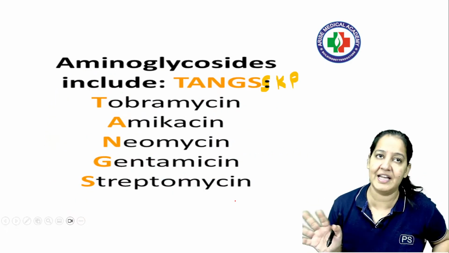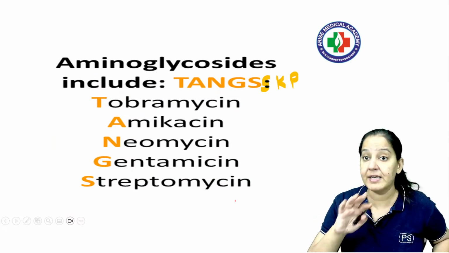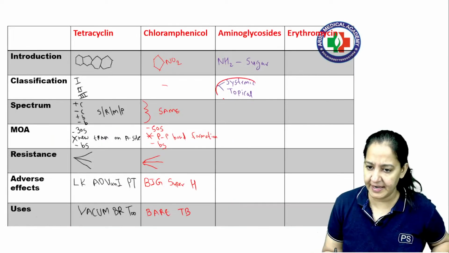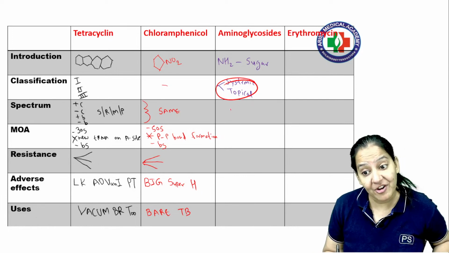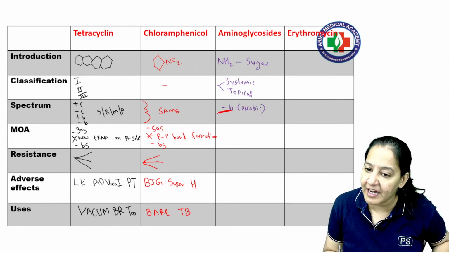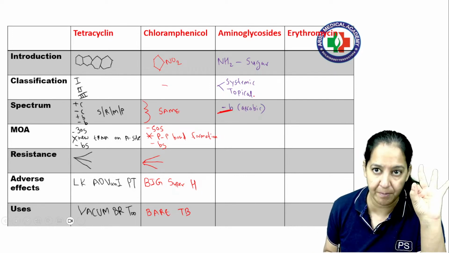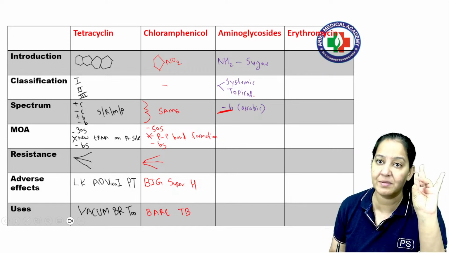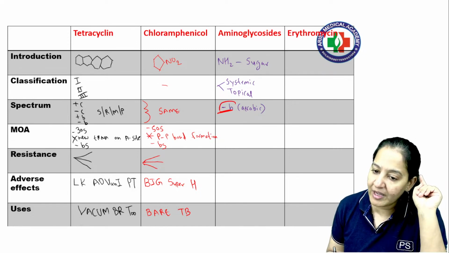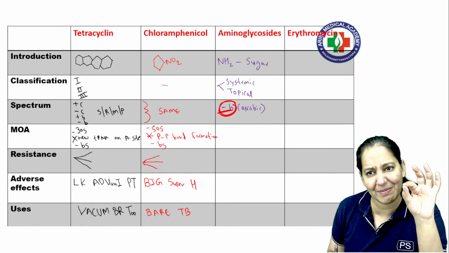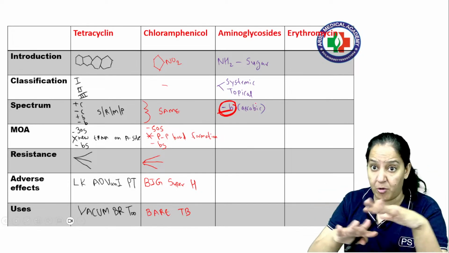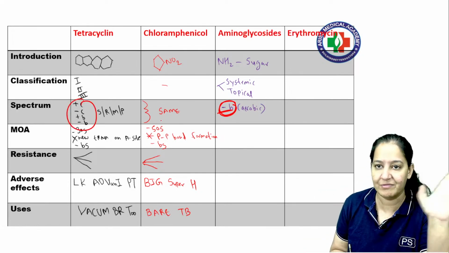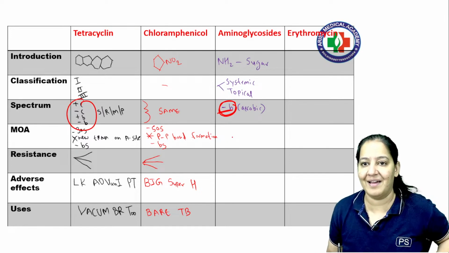None of the aminoglycosides is oral. Okay, that is the classification we have seen. Spectrum is very unique. They act only on gram-negative bacilli. There are four types of bacteria: gram-positive cocci, gram-negative cocci, gram-positive bacilli, gram-negative bacilli. So they act only on gram-negative bacilli. Very specific, unique spectrum, narrow spectrum, not broad like everything. No, it's not like that. Only gram-negative bacilli. है ना?